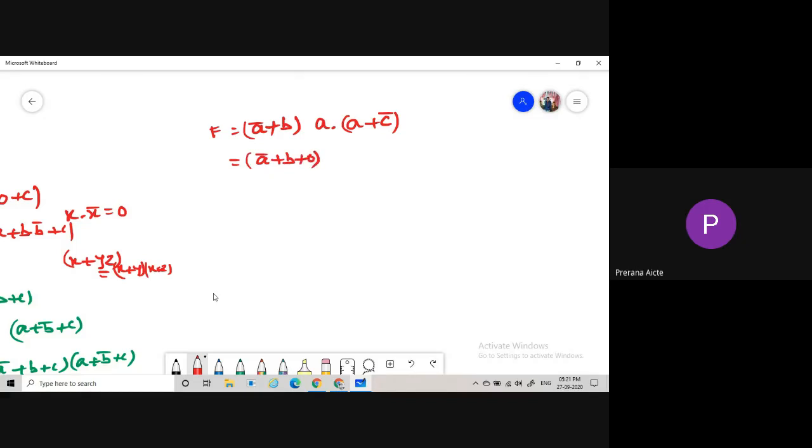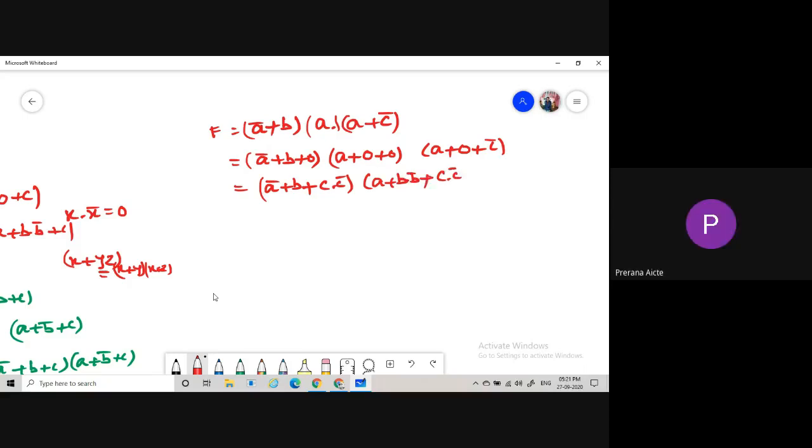For the second term, B and C are missing, so A plus 0 plus 0. Then for the next term, B is missing, so A plus 0 plus C bar. Then A bar plus B into C bar, and A plus B bar plus C bar.